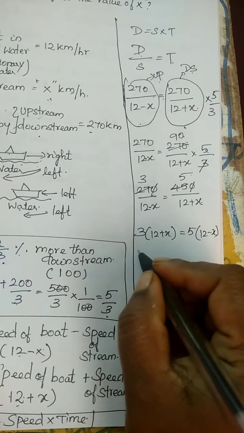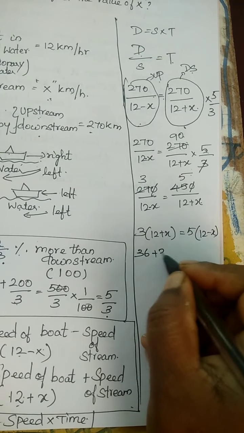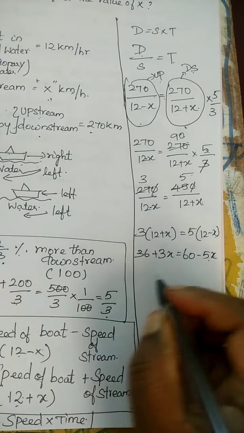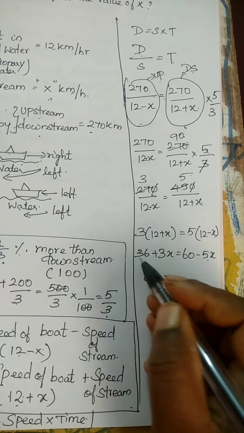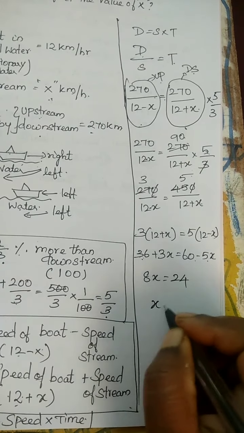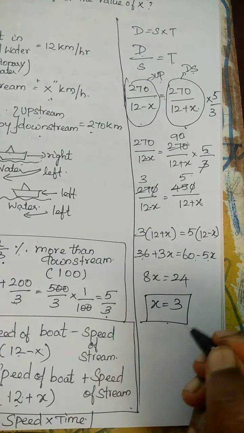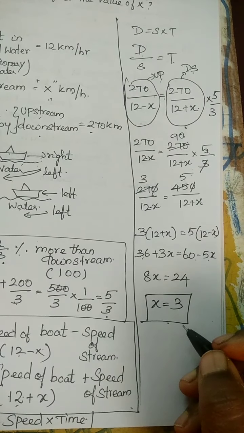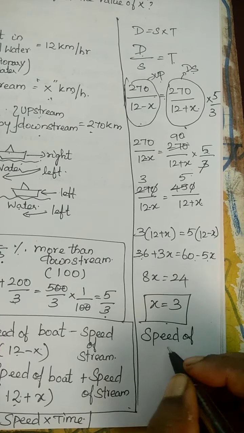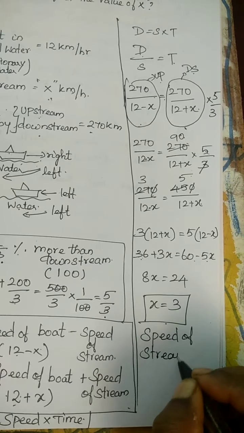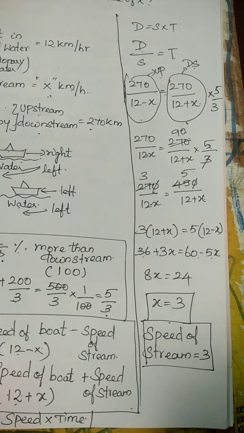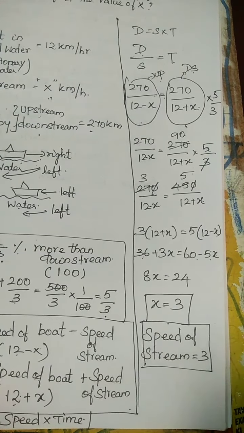Please note it down. 36 plus 3x is equal to 60 minus 5x. Take this minus 5x to the opposite side, so 8x. Take this 36 to the opposite side. 60 minus 36 gives 24. Therefore x equals 3. Therefore the value of x is 3. That means the speed of stream is 3. So this is the answer. Have you got it, guys?